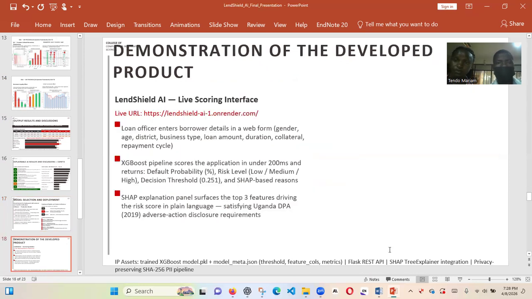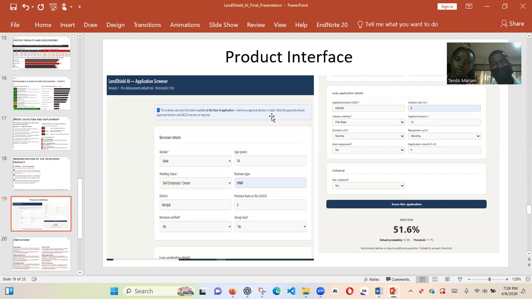And then to demonstrate what our model is doing, Render will really take time to open. We would go and paste it, but because they always shut down the server if we are inactive, we have screenshots here, due to time factors, to demonstrate. With the interface here, we submit male, 34 years, and other variables, no collateral. No collateral, of course, gave us a high risk. And yeah, that's our model in action.